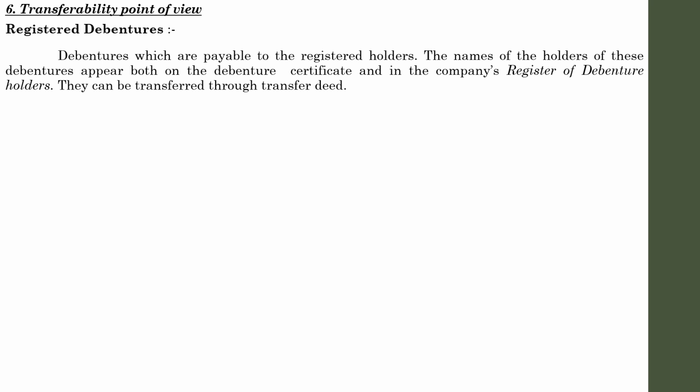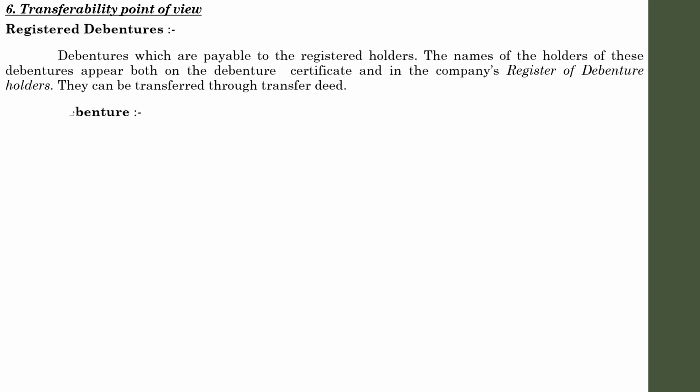The names of the holders of these debentures appear both in the debenture certificate and in the company's register of debenture holders. They can be transferred through the transfer deed. It enables the company to locate the specific persons as the holders to whom payment can be made. The simple concept is, to whom the debentures are issued, the company will maintain a separate register for that. So when the details of that debenture are recorded in the register, it is known as registered debentures.